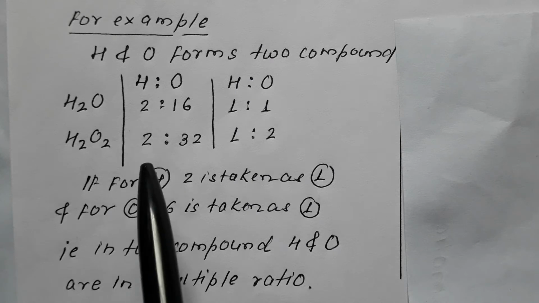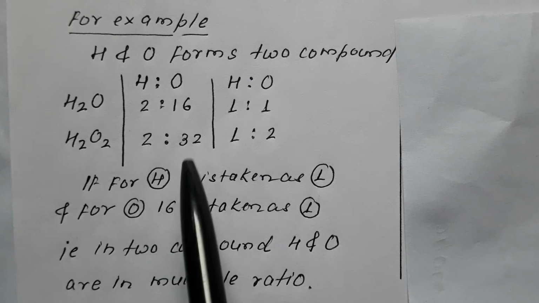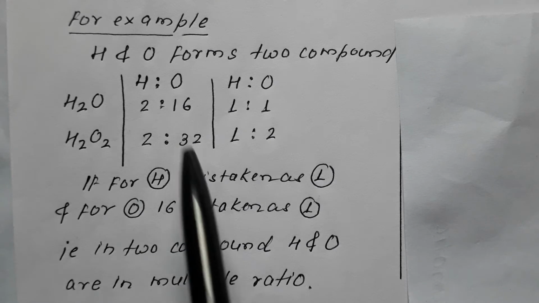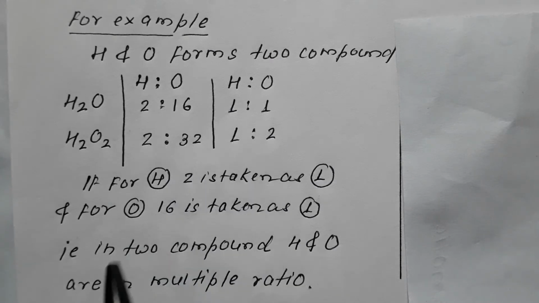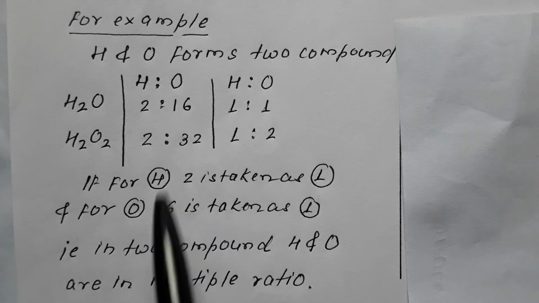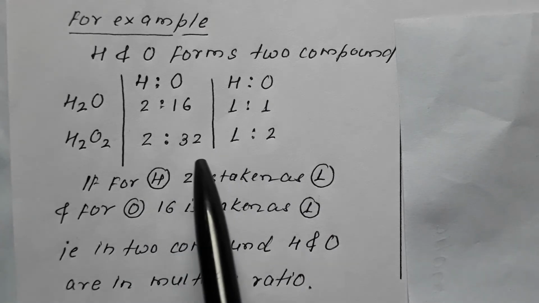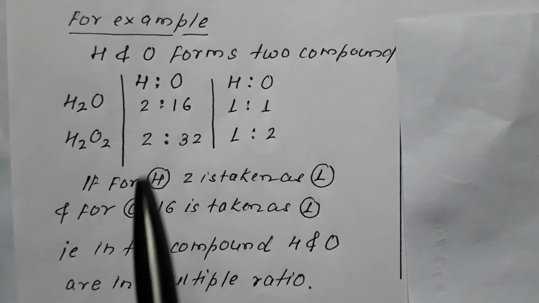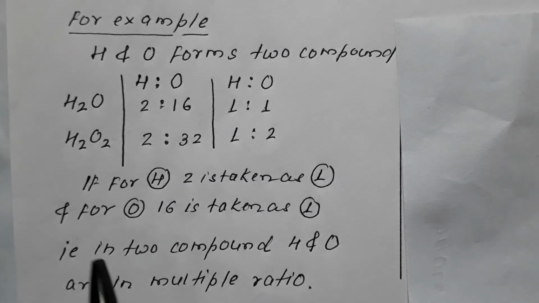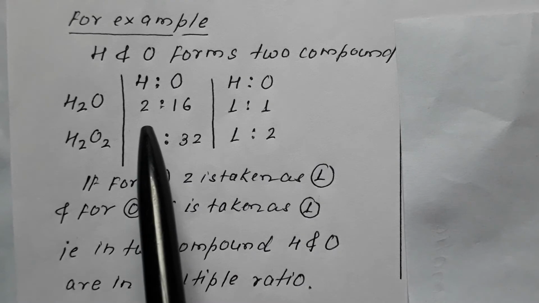In the second case, again 2 would be 1, but 32 would be 16 into 2, so it is 2. So 2 is to 16 and 2 is to 32 can be simplified and written as 1 is to 1 and 1 is to 2.